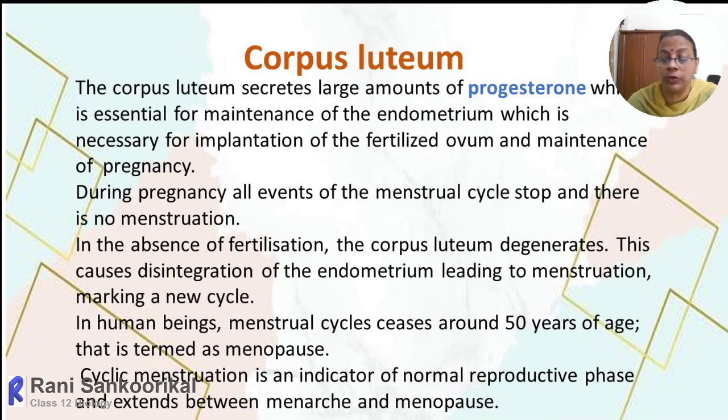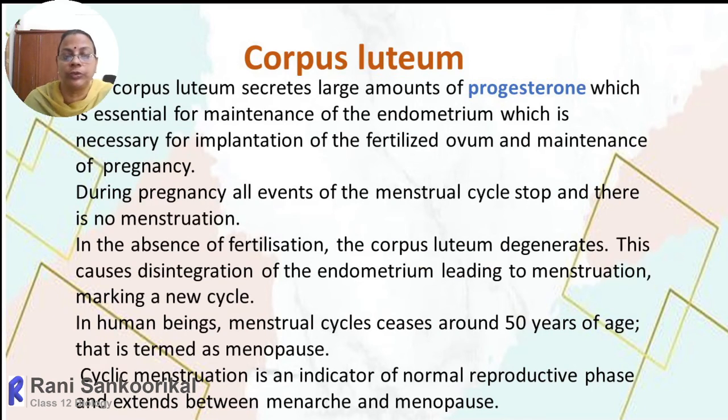So when we discuss more about the corpus luteum, the word meaning itself is yellowish mass. It secretes a large amount of progesterone, which is essential for the maintenance of the endometrium, which is necessary for the implantation of the fertilized ova and maintenance of the pregnancy. During pregnancy, all events of the menstrual cycle will stop, and menstruation also will stop. So the stoppage of menstruation indicates the starting of pregnancy.